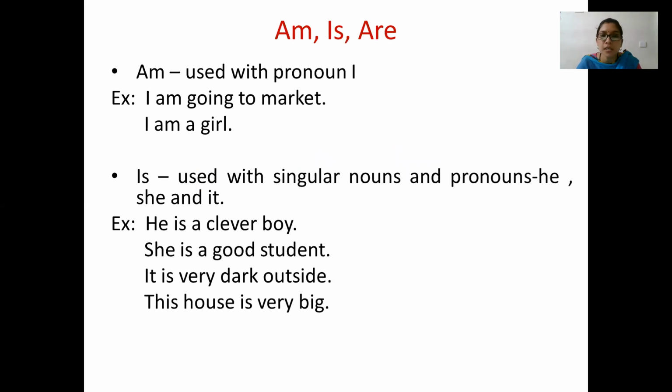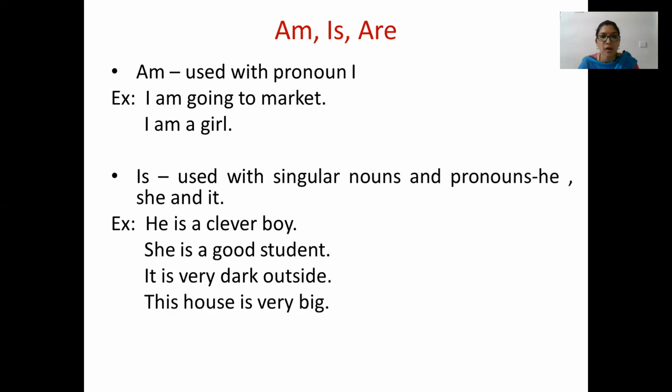First, we will see usage of am. Am is used with pronoun I. Always remember I. With pronoun I, we use am. Am is used with only and only pronoun I. With other pronouns, we are not going to use helping verb am. Let's see few examples. I am going to market. I am a girl.